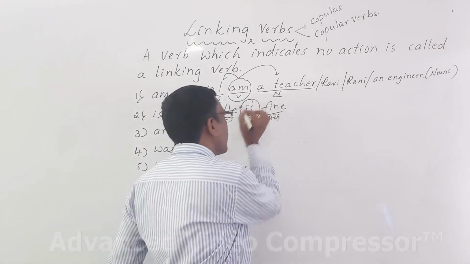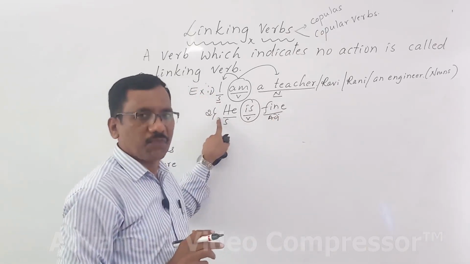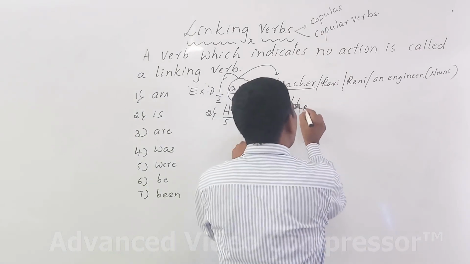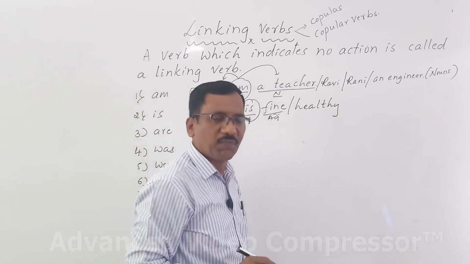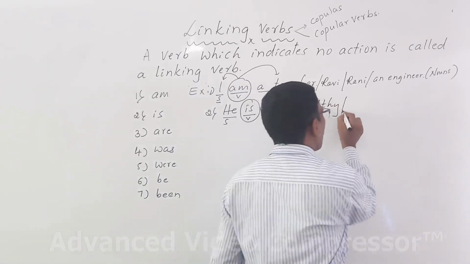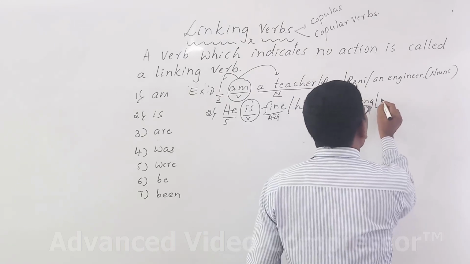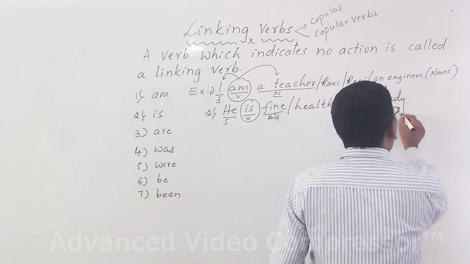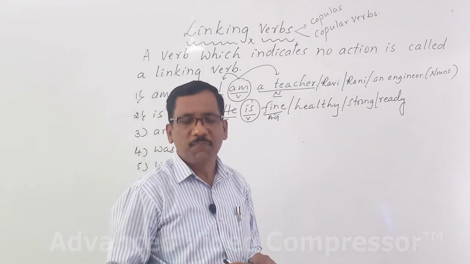Linking verb links the complement with its subject. Please remember. Then he is healthy. How is he? He is healthy. Then he is strong. He is ready. These are all adjectives. Please remember.